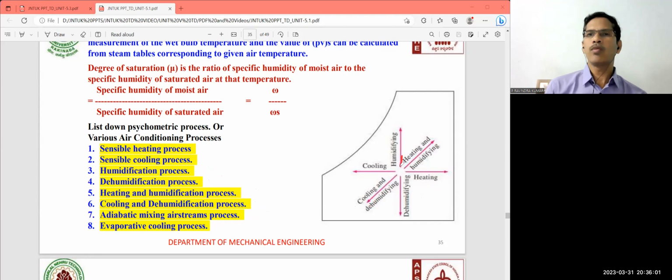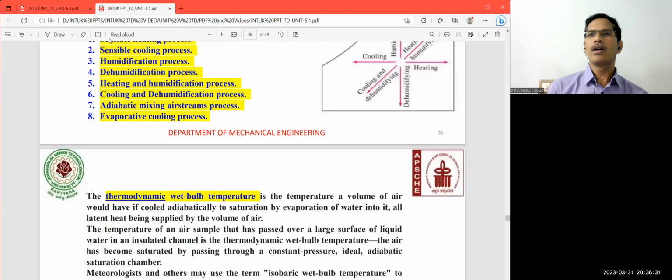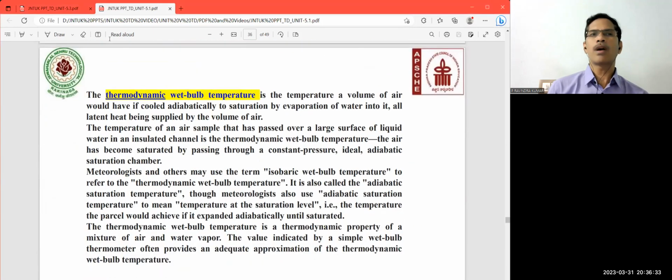So this is the humidification, adding humidity to the existing air. Dehumidification is removing the humidity from the existing air. This is the process of sensible heating. This is the sensible cooling process. This is the heating and humidification process. And this is the cooling and dehumidification process. All these processes are very essential for making the calculations of air conditioning, especially for summer air conditioning and winter air conditioning.